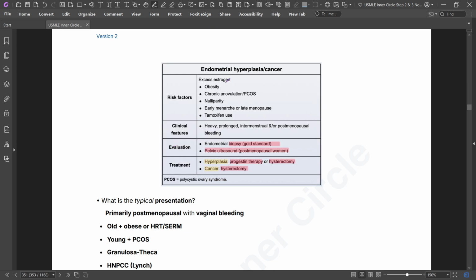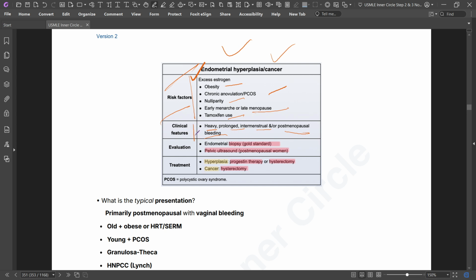Endometrial cancer happens due to excess estrogen, like obesity, chronic anovulation, nulliparity, early menarche, late menopause, and tamoxifen. These are the reasons for endometrial hyperplasia or cancer. Clinical feature is heavy, prolonged intermenstrual or postmenopausal bleeding.